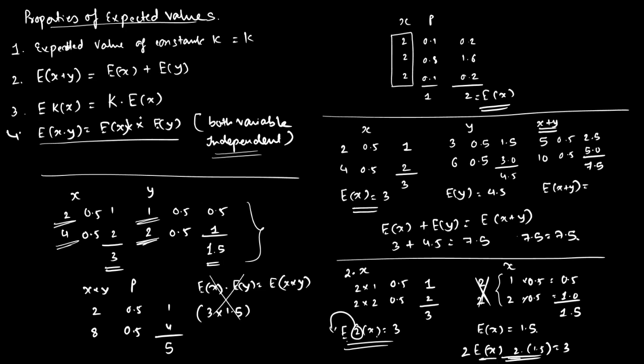Is it alright? So properties of expected value: if the variable is a constant k, then the expected value is k. Expected value of x plus y is equal to expected value of x plus expected value of y. Expected value of constant k into x will be k into expected value of x. Expected value of x into y will be expected value of x into expected value of y. And these are all properties of expected value.